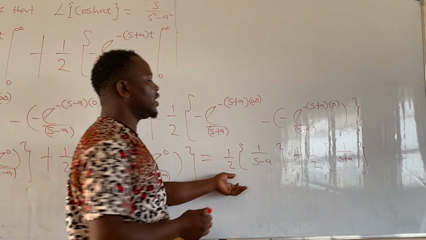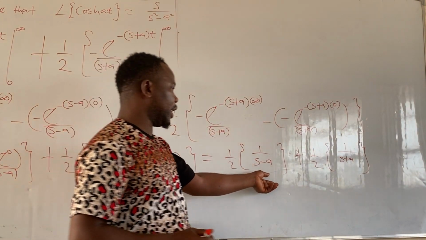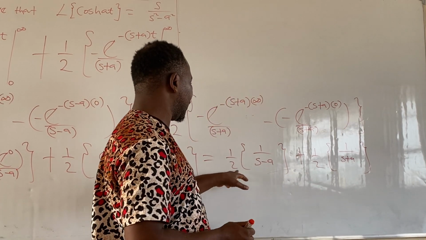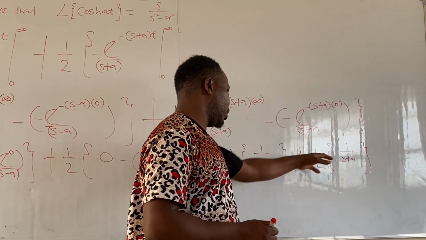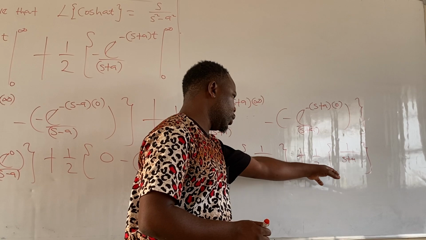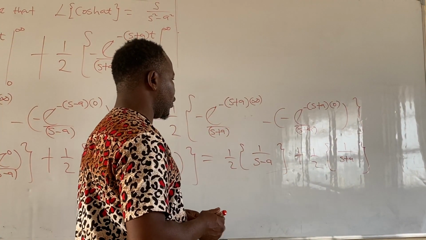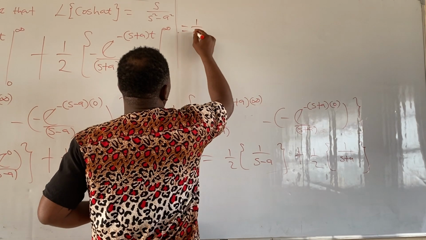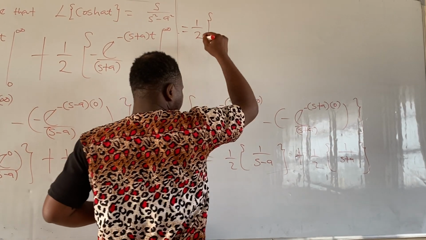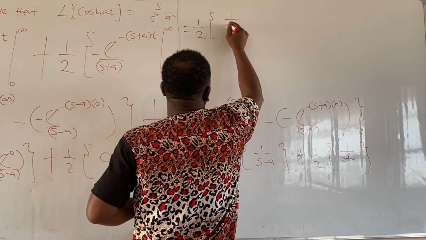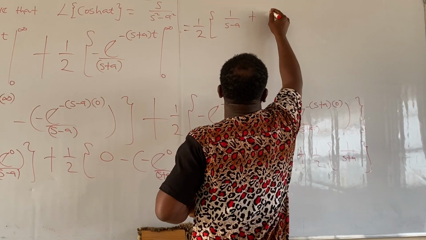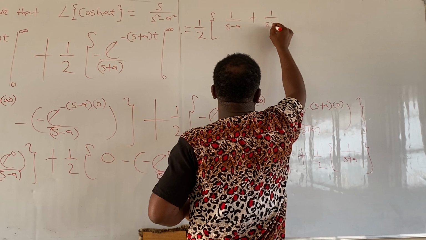Or alternatively, you know that we have half here, we also have half here. So half is common here, true or false? If you agree with me, we can factor out the half, then have it this way: 1 all over s minus a plus 1 all over s plus a.